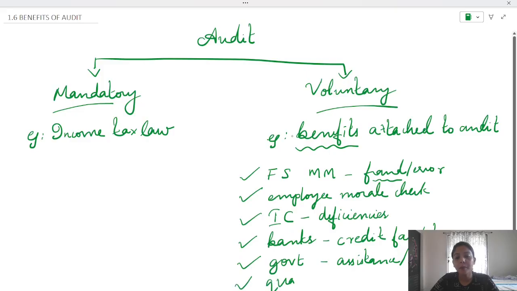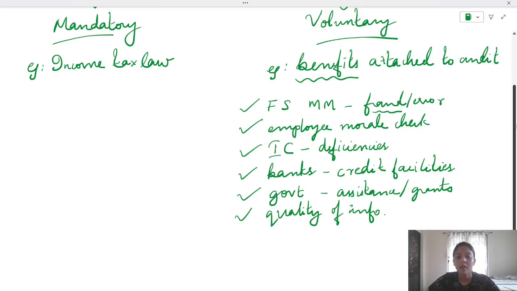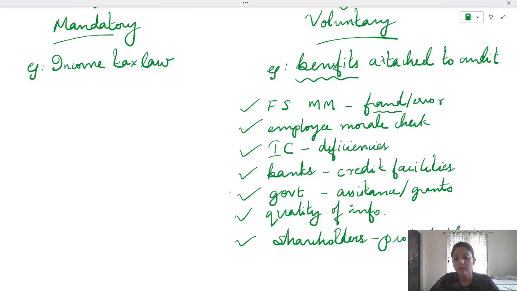Then quality of information. Because of audit, quality of information is there. Then it helps shareholders. Shareholders may not be there in everyday activities, right? So to know how the entity is functioning and to protect their interest, audit is done. So these are the benefits attached to audit. Whether voluntarily done or mandatorily done, these are the benefits.